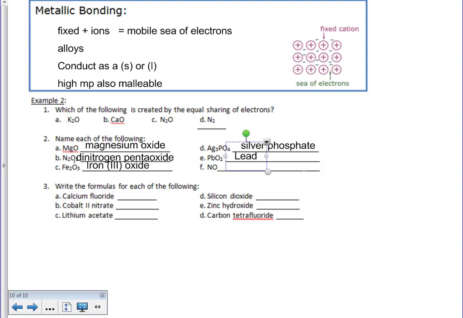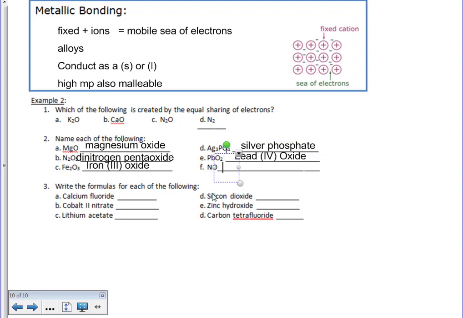PbO2, I'm going to have lead, and then uncrisscross. Based off of uncrisscrossing, I know this is going to be lead 3, and then oxide. Actually, sorry, I apologize. That's not going to be lead 3. It's going to be lead 4 oxide in that case, because we know this is going to be 2 times 2, which is 4. We only have one of those, so to offset that, that's going to be a +4.